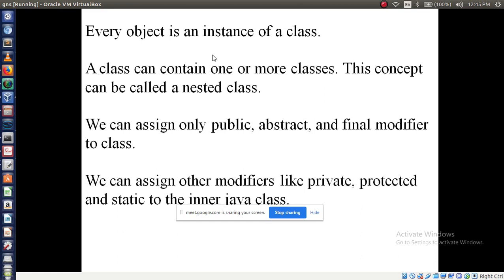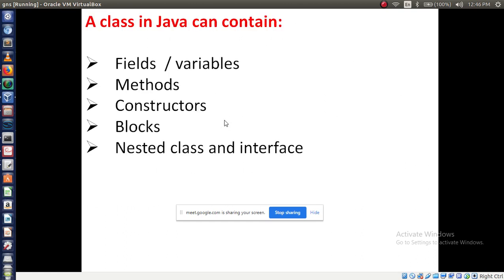We already know how to create a class, right? With the help of the class keyword, followed by a name. I already told you in the beginning of your Java program, right? We are discussing that concept only. A class can contain fields or variables. You can call these all variables. Then a class can contain methods, constructors, blocks, and also nested class and interface. So a class can contain these fields, methods, variables, constructors and nested class.